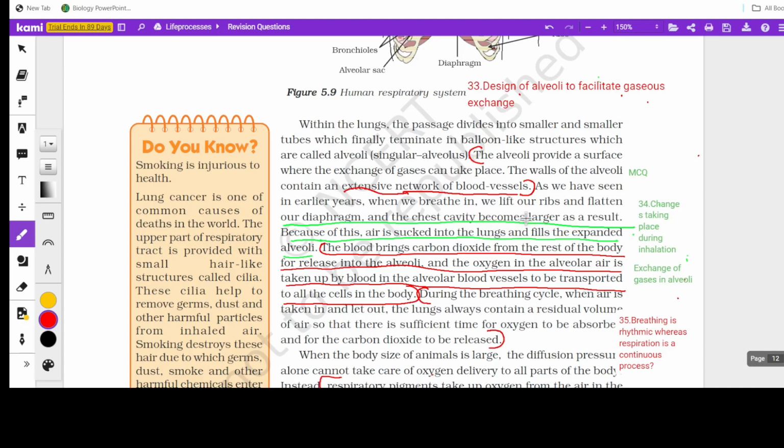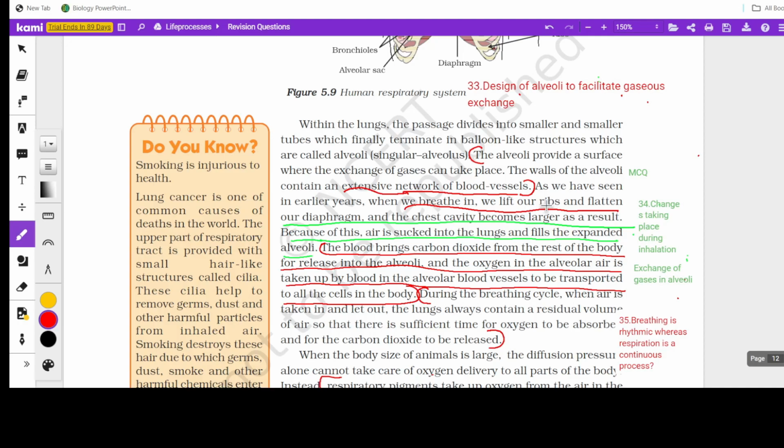So let's see here, when we breathe in, we lift our ribs, flatten our diaphragm, and our chest cavity becomes large as a result. Because of this, air is sucked into the lungs and fills the expanded alveoli. So here they talk only about inhalation. Exhalation part can also be asked. So the reverse of this is exhalation.